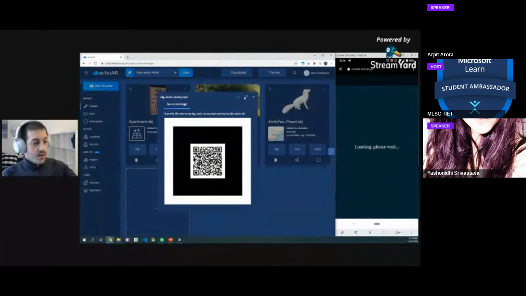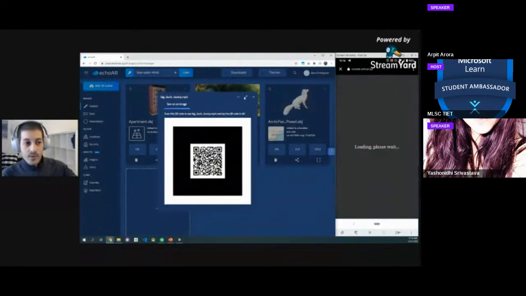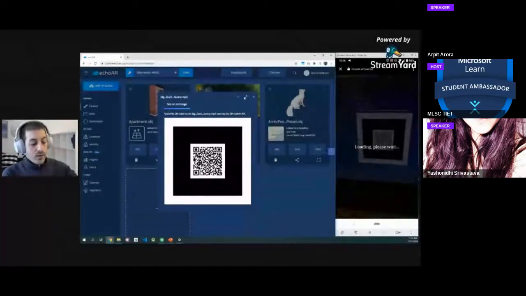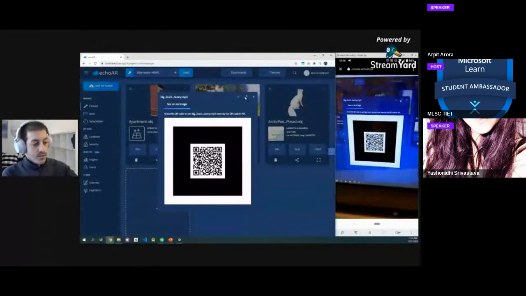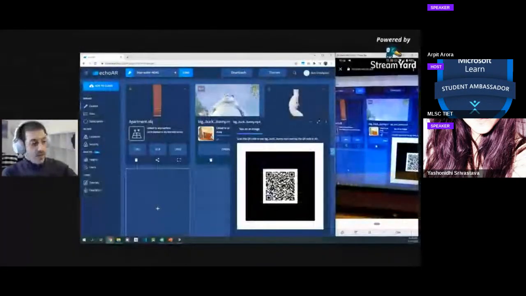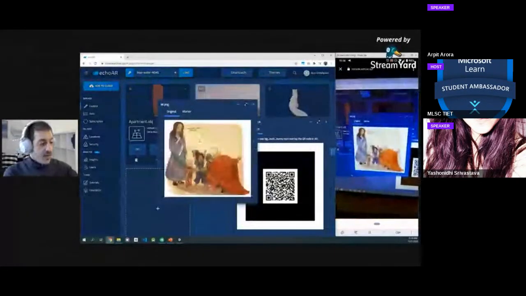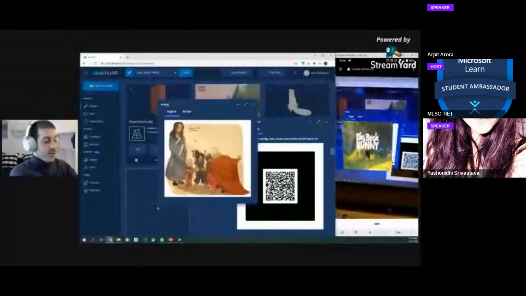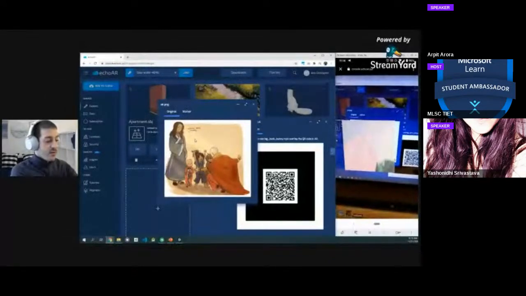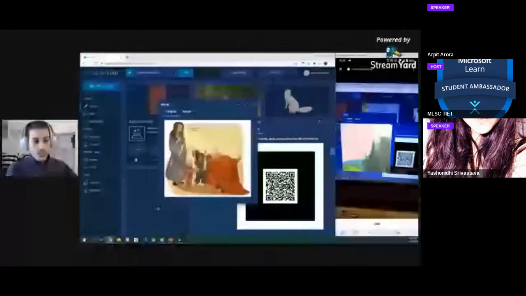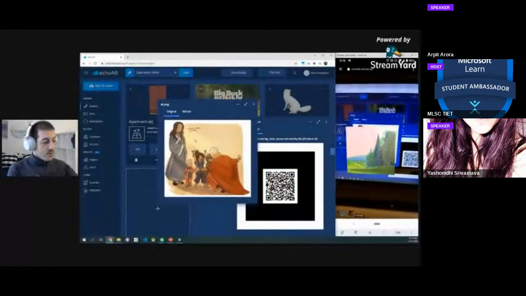Once that is done, we're able to see that now the camera on my phone does not detect the QR code anymore. It doesn't recognize it because we put a specific custom image. So if I click this image and open it, the camera recognizes this image. You see now it's this custom image that I chose. And there you go. The video is playing, and I can scale it up, scale it down with my fingers. The video is overlaying the new custom image, which is really, really powerful. There you go.